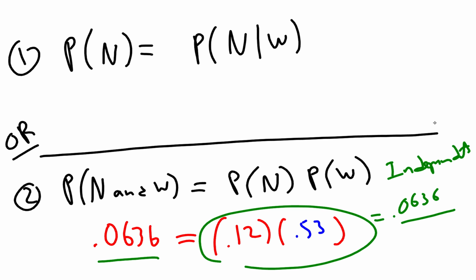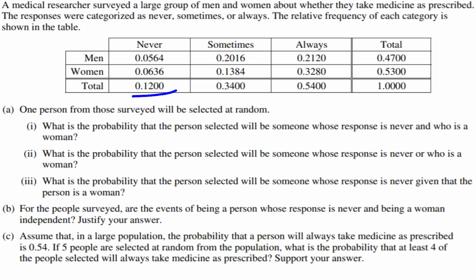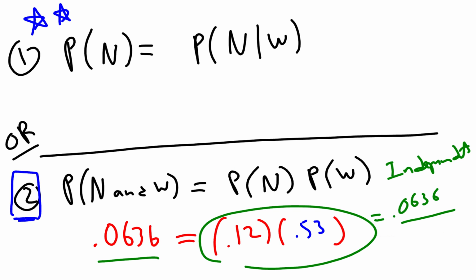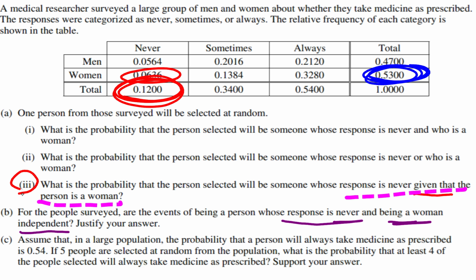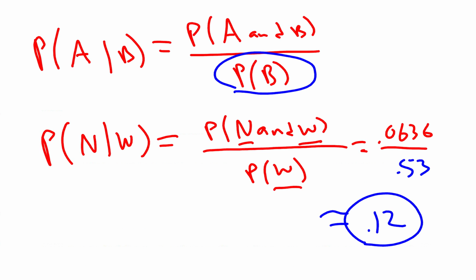Now, I will tell you in my early statistical days, I liked this method here on the bottom better because I just thought it was easy to do. Just plug everything in and see if it works. Now that I've been doing statistics for a while, I like the top one better because I think it makes more intuitive sense. Okay, so the probability that someone never takes their medication is in the table. So if we look at the table here, never takes the medication, there it is, 0.12. So I'm going to put a 0.12 here. The probability that someone never takes the medication given they're a woman, that was actually the answer to the question right above it, question number 3, that conditional probability. And we calculated that, and it turned out to be 0.12.